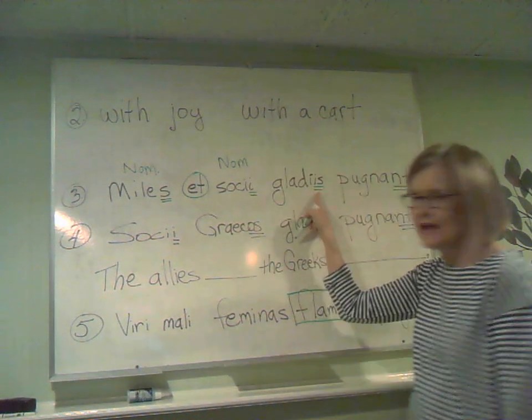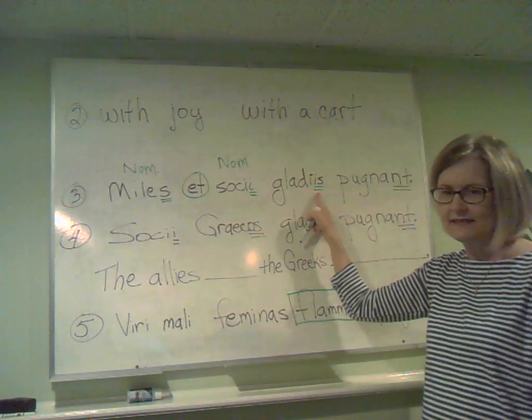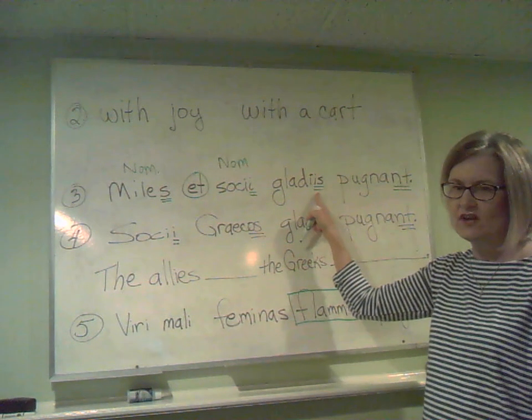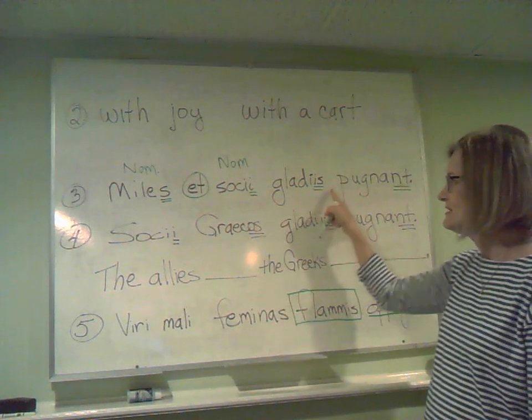Okay, let's look at gladiis. Does it have an is at the end? Yes, that is the ablative word. So you would type in, or you would check off the box, gladiis. Let's continue though for thoroughness.